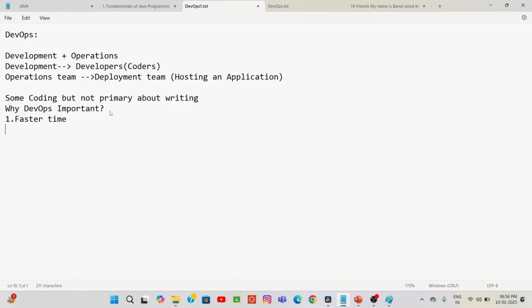The second important point is security. It's very important, for security purposes. While we are discussing security, we may go for cloud. At that time, I will tell you the entire thing. Security is one of the very important points in DevOps. And the third point is scalability. It's very important to know in DevOps.